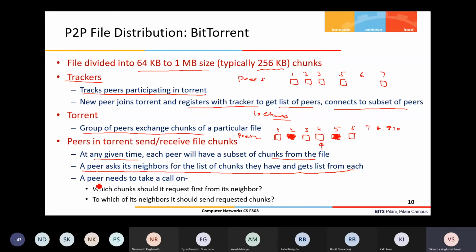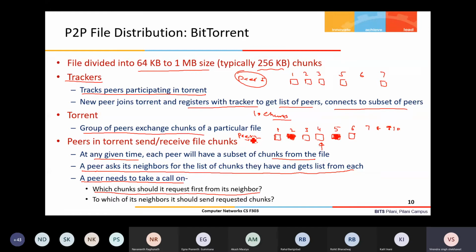Now the question is that a peer needs to take a call on two things. One is which chunks it should request from its neighbors. Suppose this peer has one neighbor, there may be another neighbor, like that, so many neighbors, some 5-6 neighbors. Then it gets the list of which chunks all these peers have. Now the question is, after getting this list, which chunk should a peer request from its neighbors?